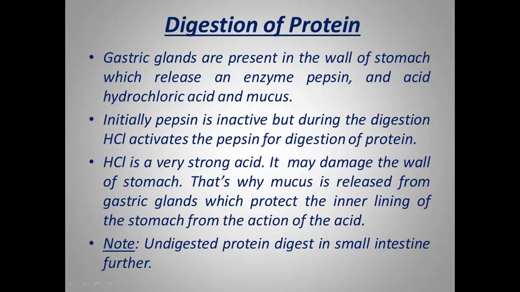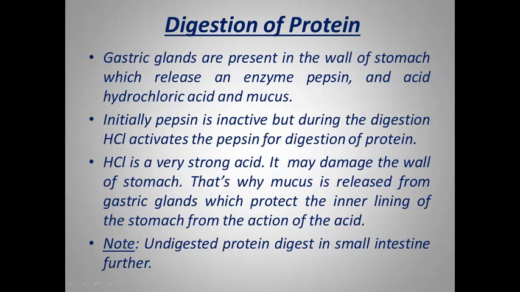Undigested protein and the remaining carbohydrate and lipid which are not yet digested are sent to the next chamber, called the small intestine, where all the components of the food are digested. That's why the small intestine is called the complete site of digestion.